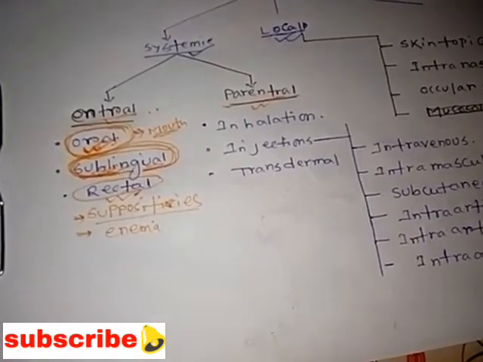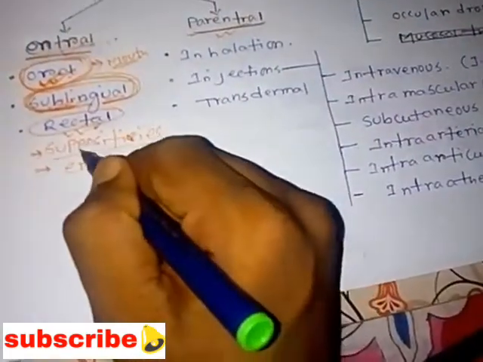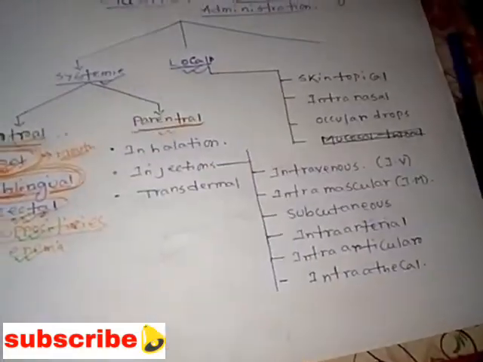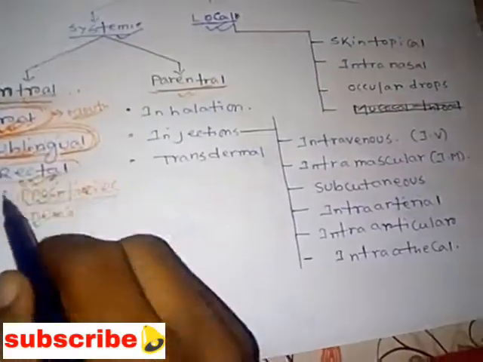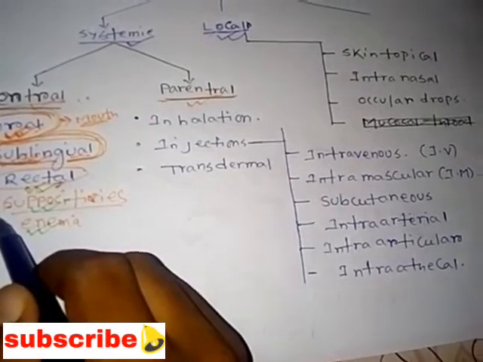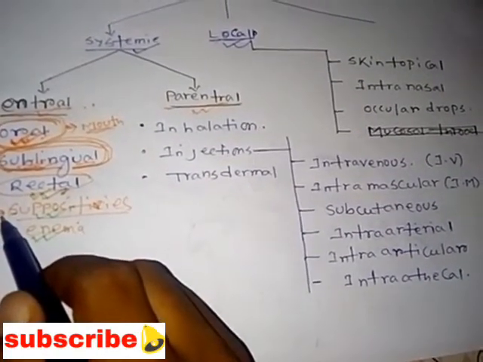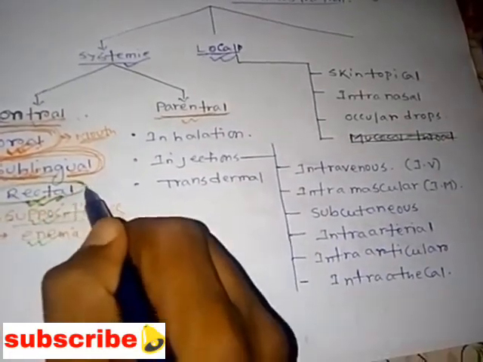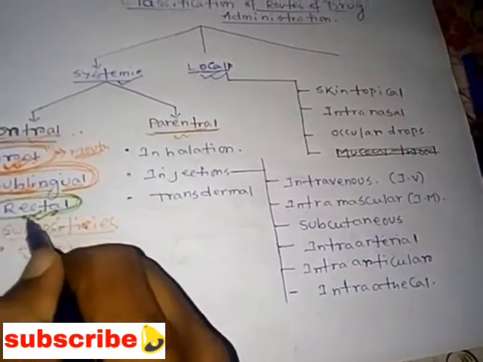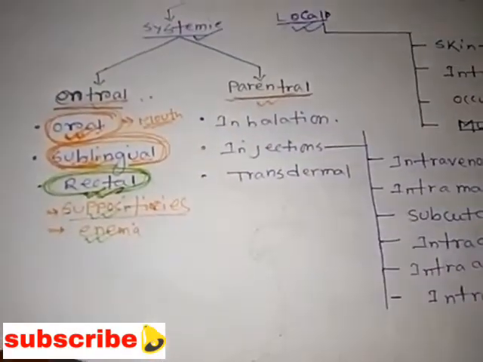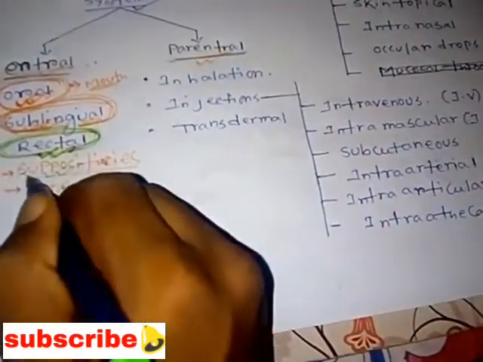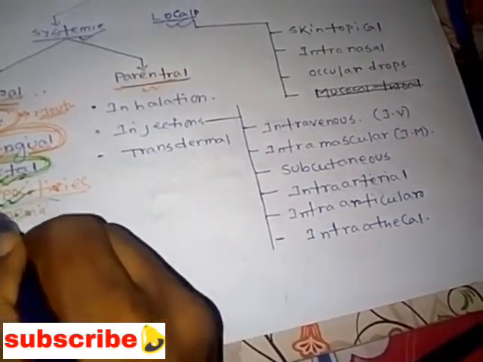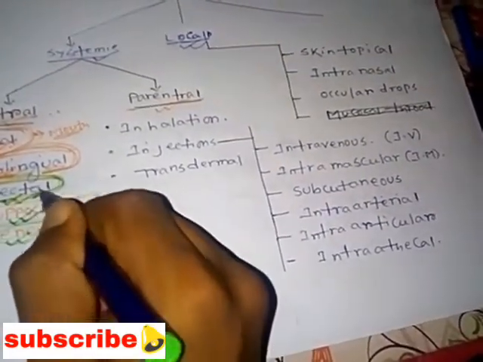Through suppositories and enema, we apply rectal drug administration, which means we put the drug at the rectal region, and it also has a rapid onset of action. But the disadvantage is that the patient will feel irritated and very uncomfortable, right? Because not every patient will be comfortable at the rectal region. So in the case of constipation, drugs like suppositories and enema are administered through the rectal route.